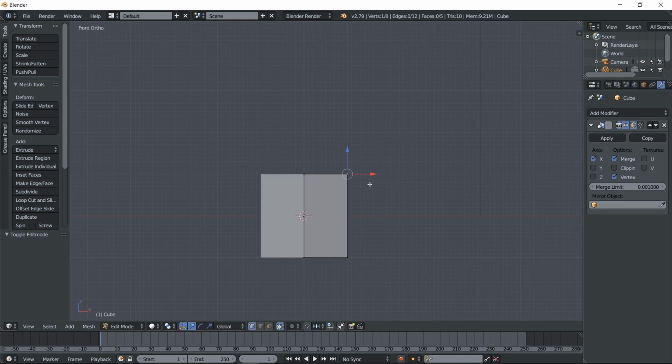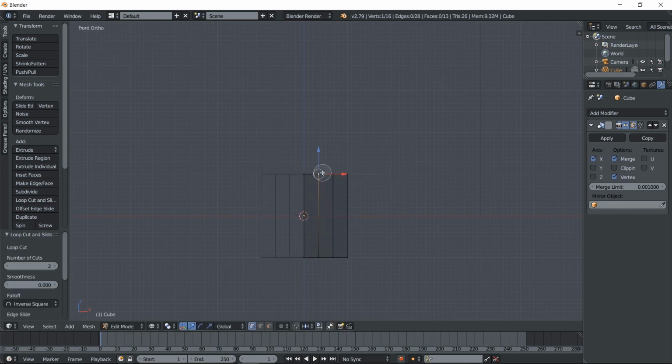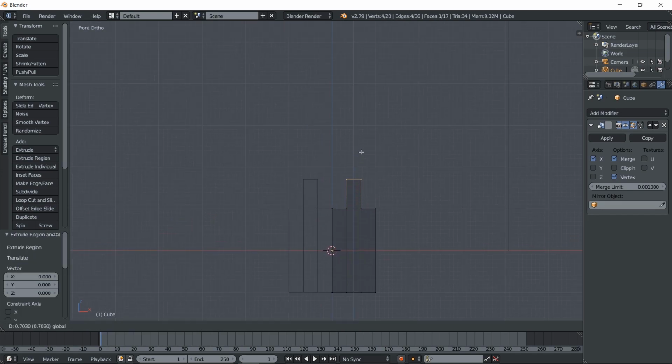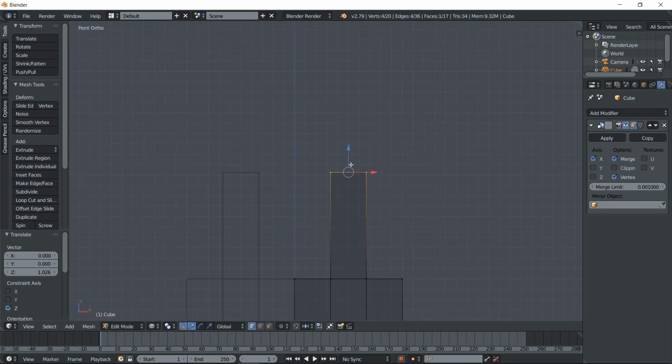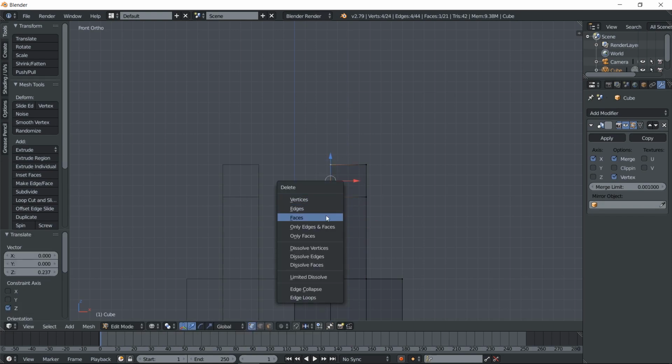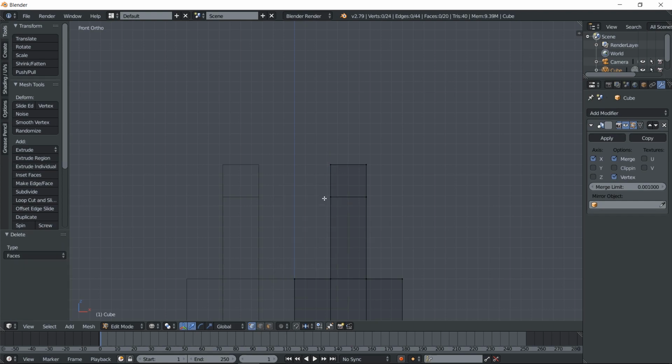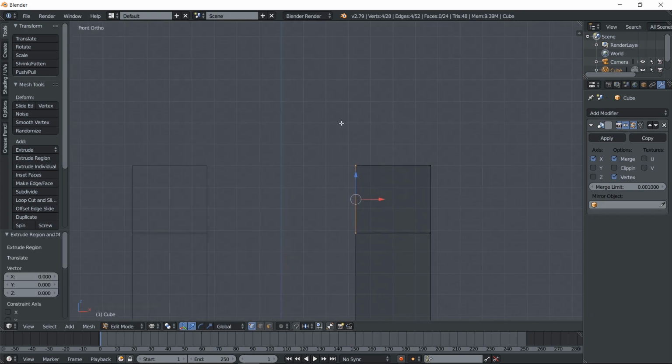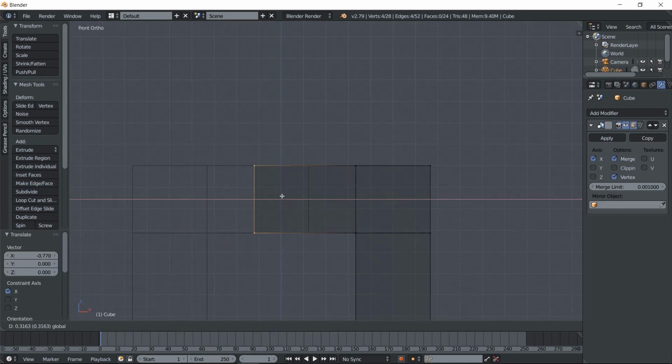Okay, then we will make a link. Press A to extrude and Control R and go up there. Press X, select face to delete the face. And we go and please select this.